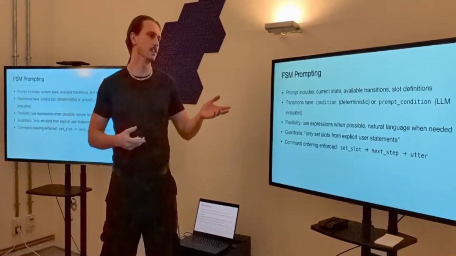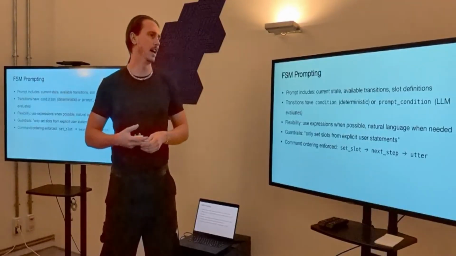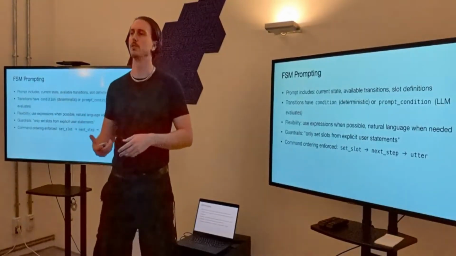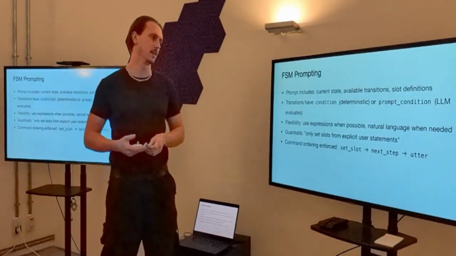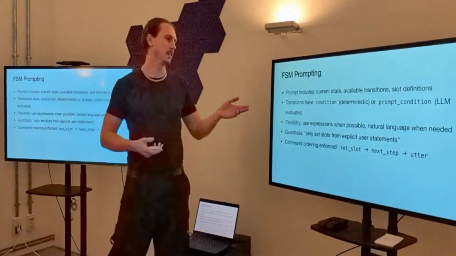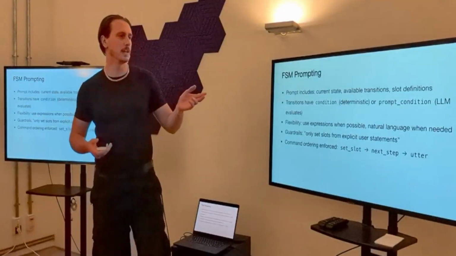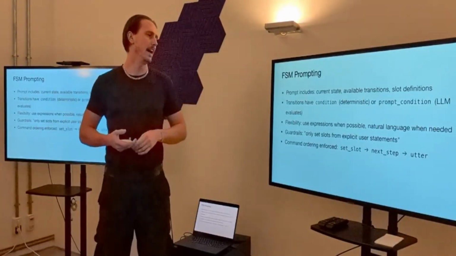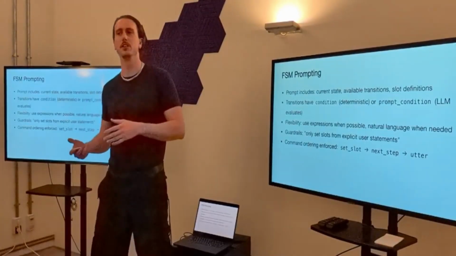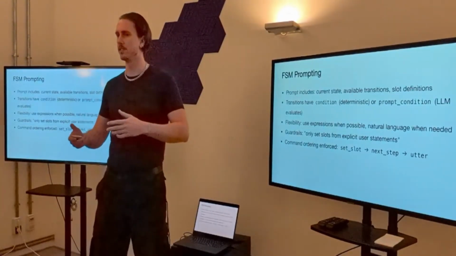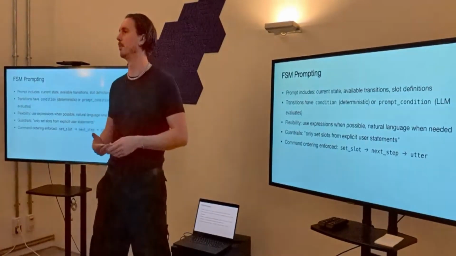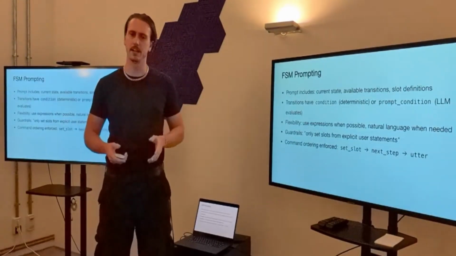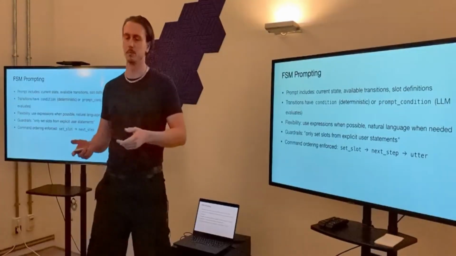The transitions have a condition or a prompt condition, which the LLM will potentially need to evaluate. We give it instructions on how to evaluate those conditions if they're present, with the flexibility to use expressions when possible, natural language when needed. That's the condition and prompt condition. We also explain to it what not to do, and we give some examples as well. If you've ever been prompting LLMs, you know they can sometimes go a bit off the rails. So we give it some guardrails and, importantly, some examples of those.